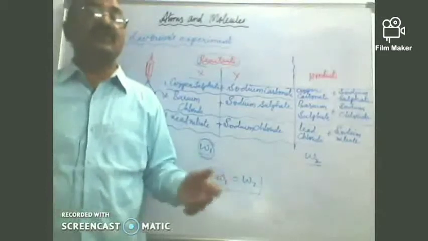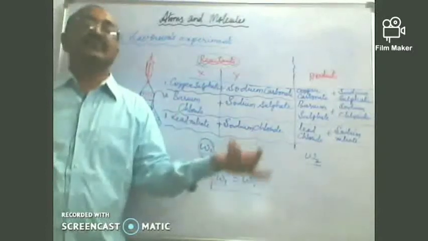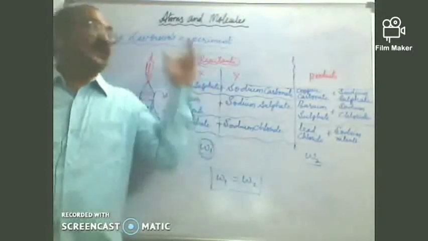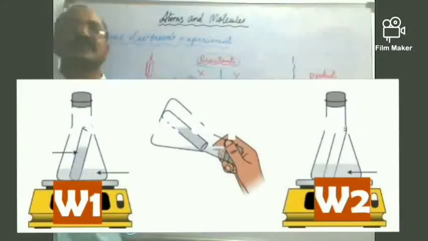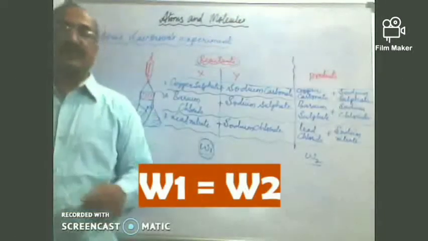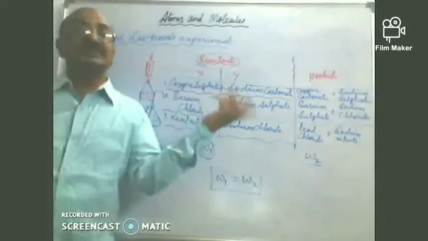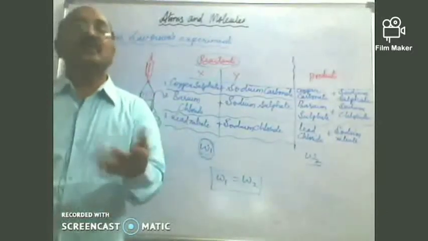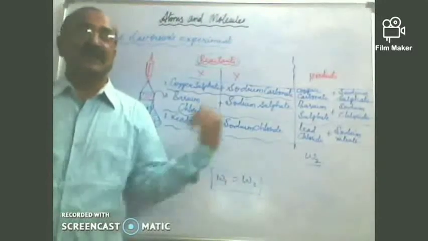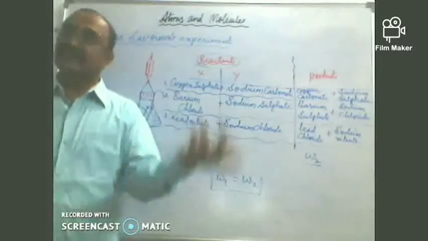So what do we understand from this experimental activity? This is what was observed by Antoine Lavoisier, and we are conducting an improvised version of it. We understand that whenever there is a chemical reaction or chemical combination between substances, there will not be any loss or gain of mass. That is, the total mass of the reactants before the chemical reaction is equal to the total mass of the products.